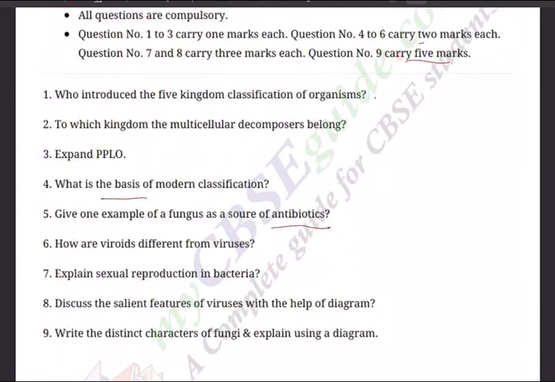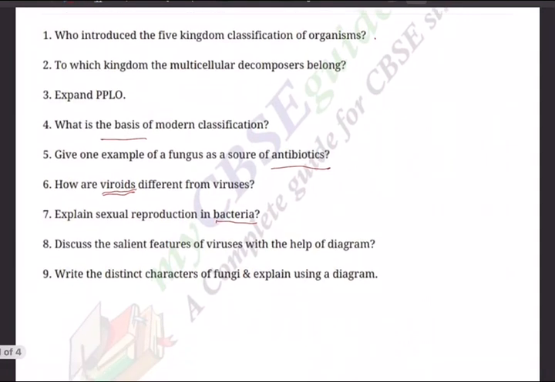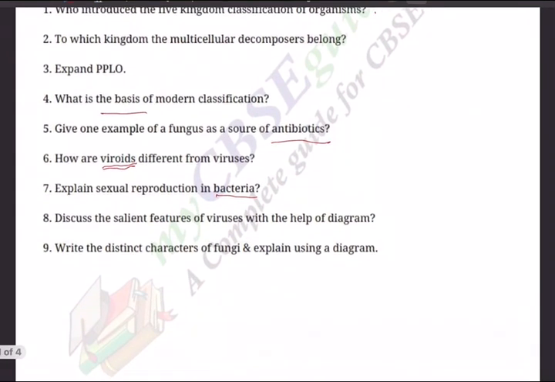Question number 6. How are viroids different from viruses? Don't get confused. They are not viruses. Next, explain sexual reproduction in bacteria. Next, discuss the salient features of viruses with the help of a diagram. Question number 9. Write the distinct characters of fungi and explain using a diagram.